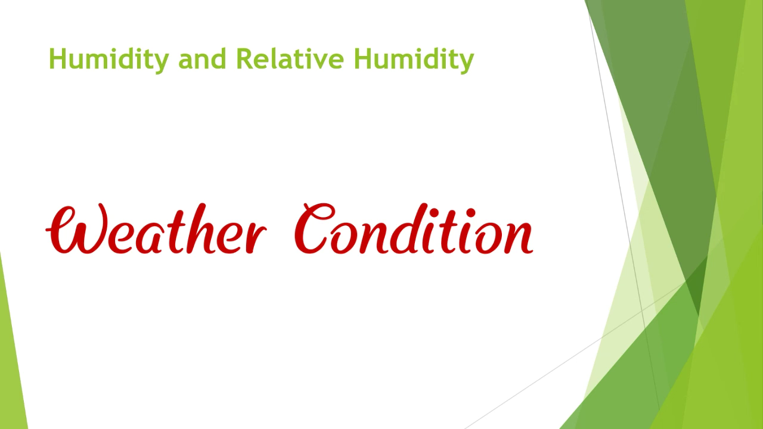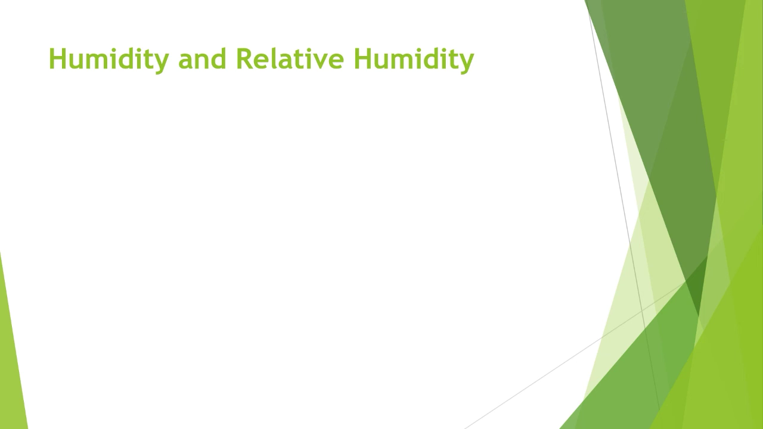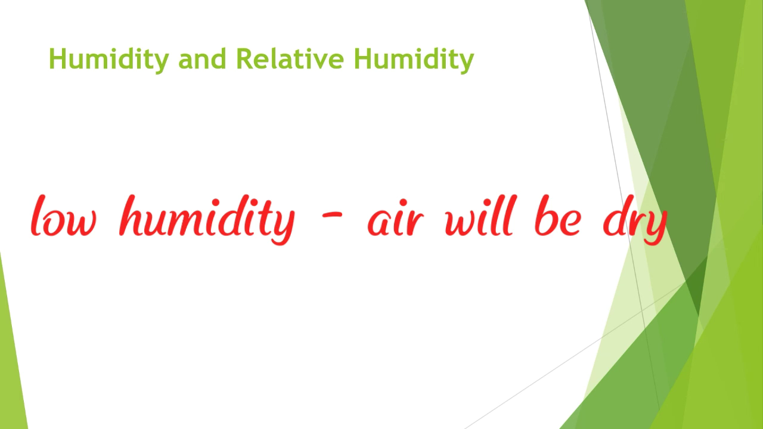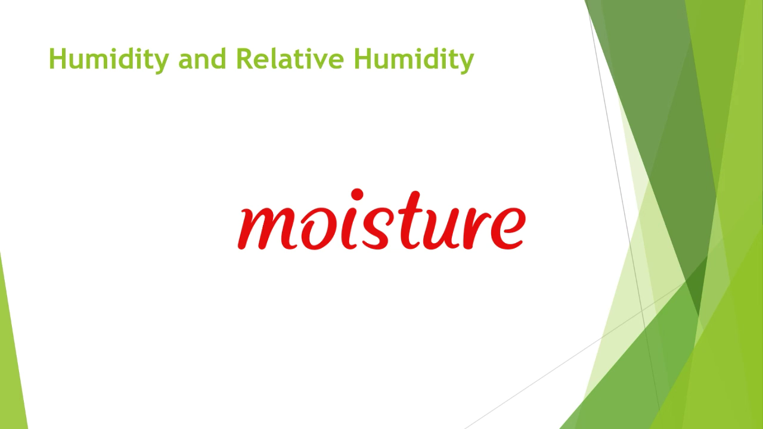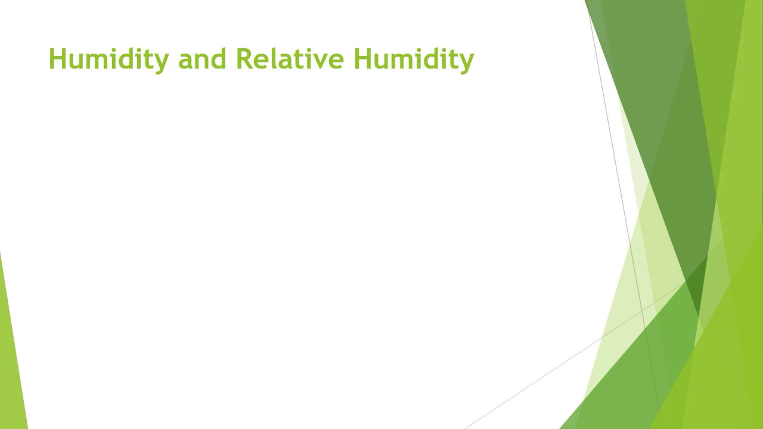If the humidity is low, the air will be dry. Otherwise, if the humidity is at a very high level, the air is very moist, so it consists of large quantities of water vapor. The humidity and the temperature of the atmosphere are responsible for the formation of dew, mist, fog, clouds, rain, snow, and hail, etc. So these are all the basic things we should know: what humidity and relative humidity are.